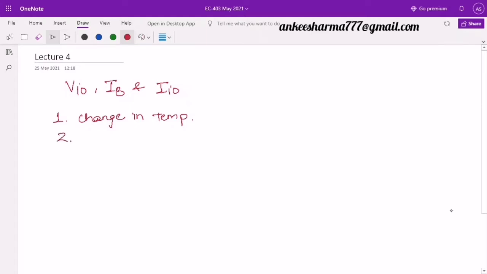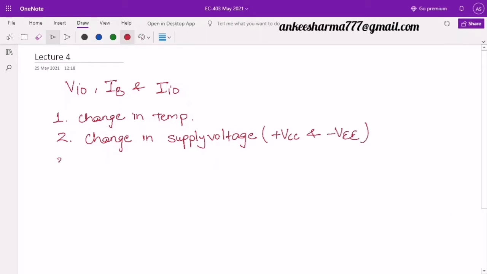Second, there may be changes in the supply voltage. Fluctuations are there in the supply voltage. We can never get a fixed supply voltage, so we may get changes in the supply voltage. What is the supply voltage over here? These are the biasing voltages, that is plus VCC and minus VEE. And third, with respect to time also, some values of the resistance, capacitance, transistor values, they may change. So these are the three major factors on which again these VIO, IB, and IIO are going to depend.